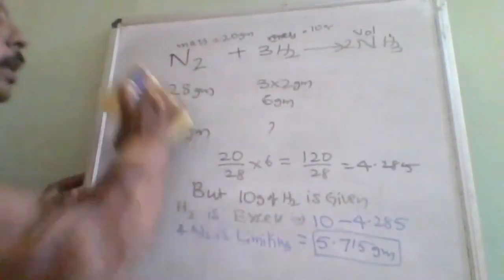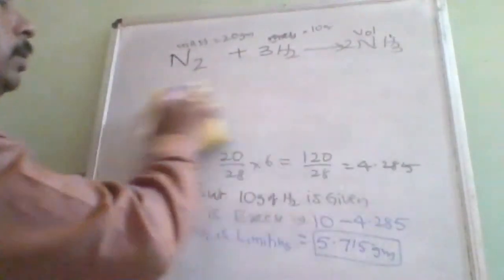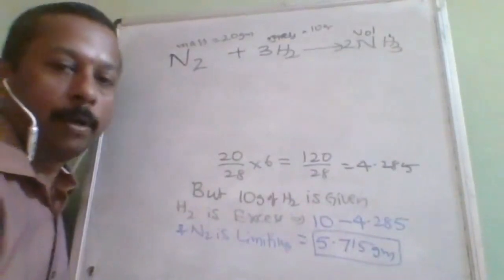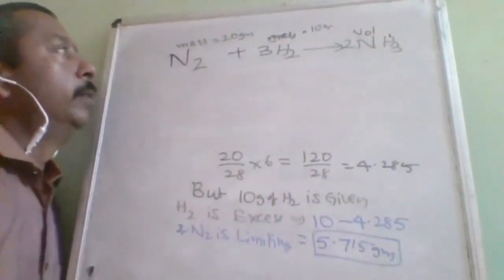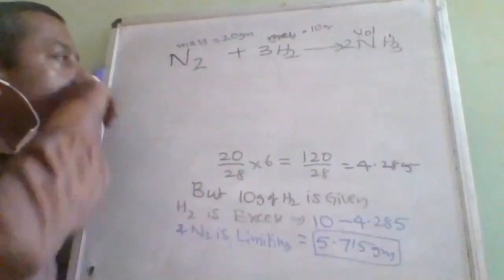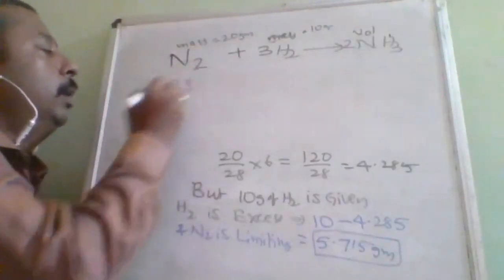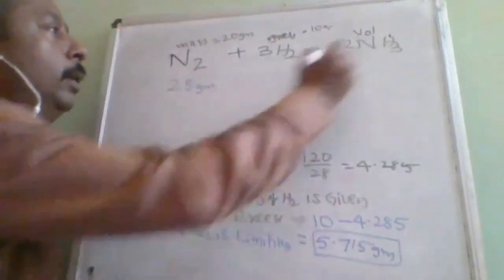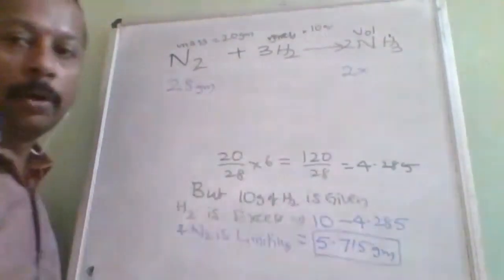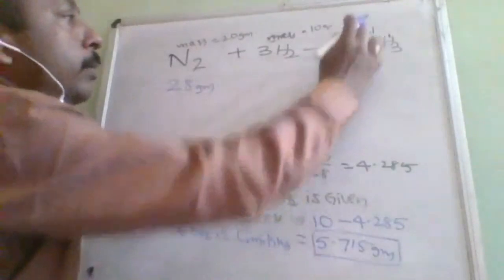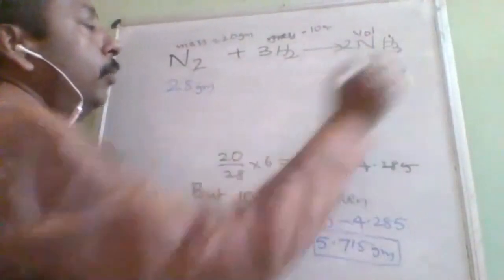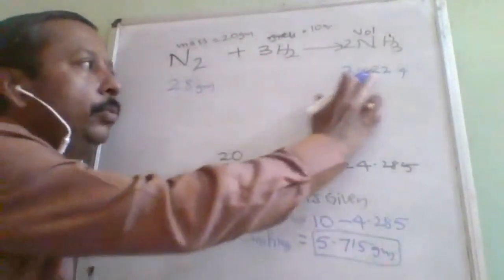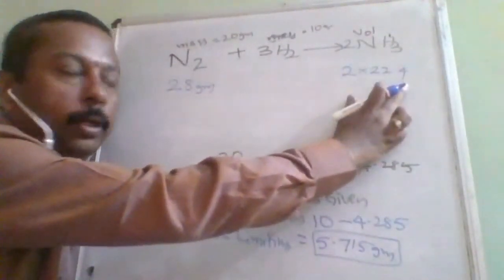So why am I specially mentioning this? Because I am going to start the calculation of product. For product, the information about the limiting reagent is required. Now I will write only the information of limiting reagent and only the information of product. As per the balanced equation, volume is 22.4. 28 grams of nitrogen will produce 2 into 22.4 liter.